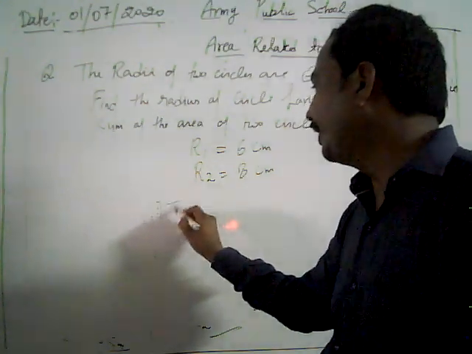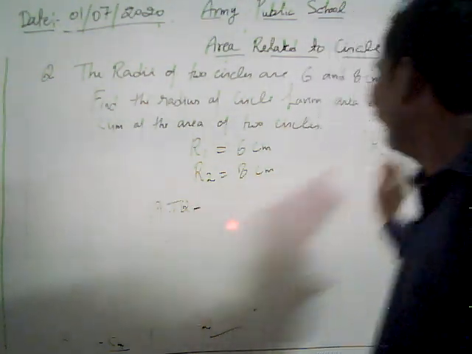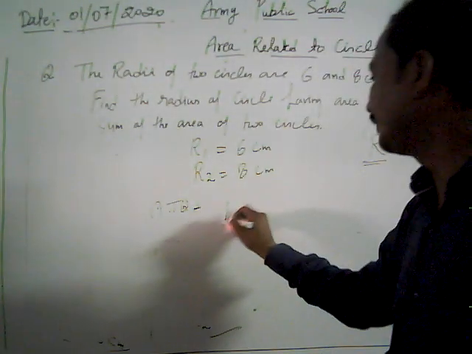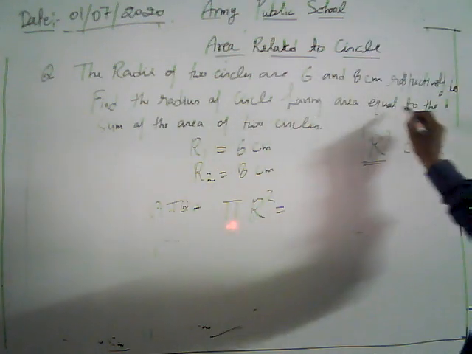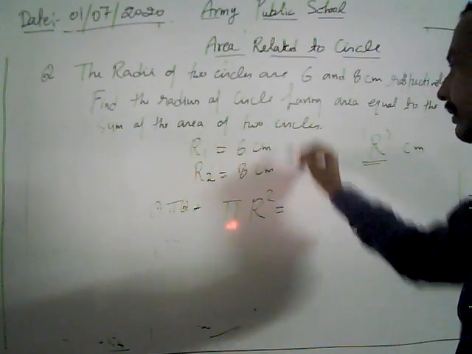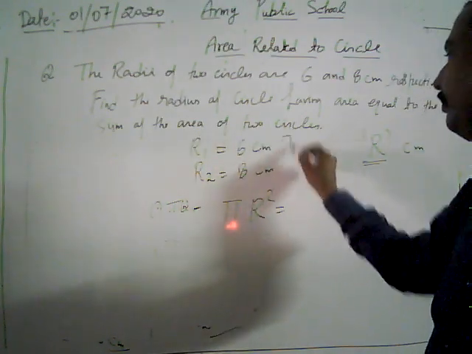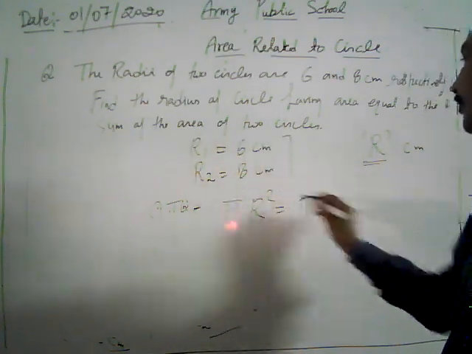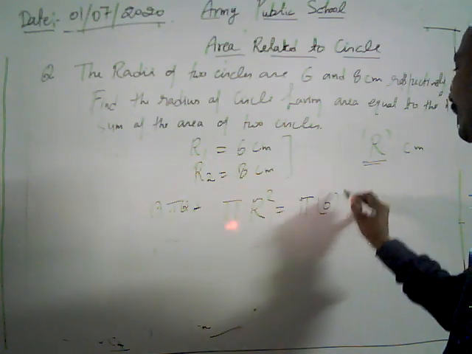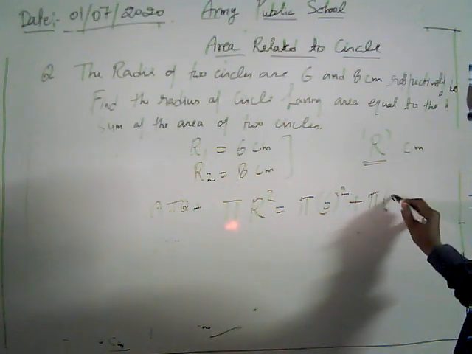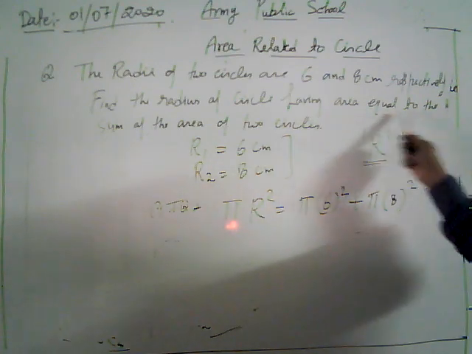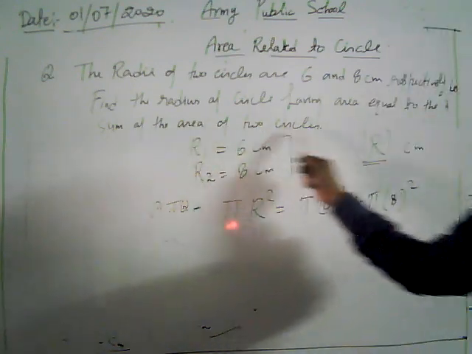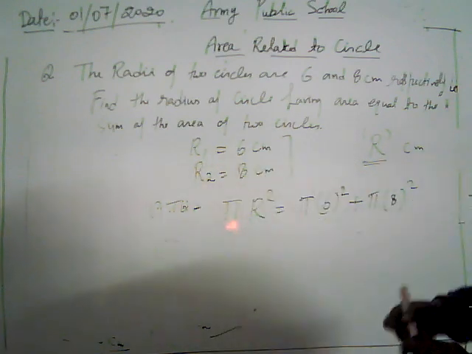Now what do we do? According to the question, we are given the area of a circle. The area of a circle is given by pi r square. The area is equal to the sum of the areas of these circles. What do we have? Pi 6 square plus pi 8 square. It's given in the condition that the area is equal to the sum of the areas of two circles. First, we have the first radius, 6.